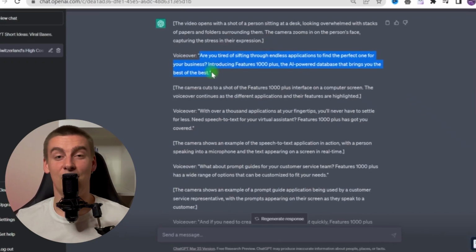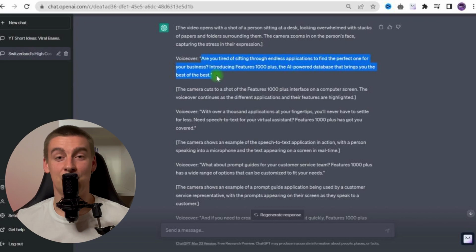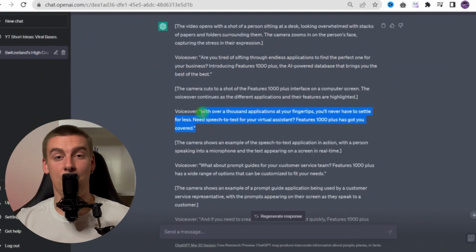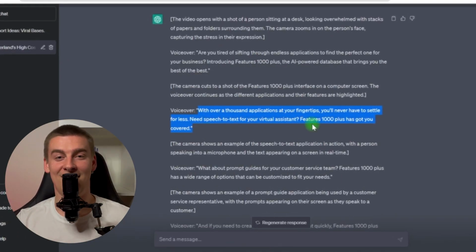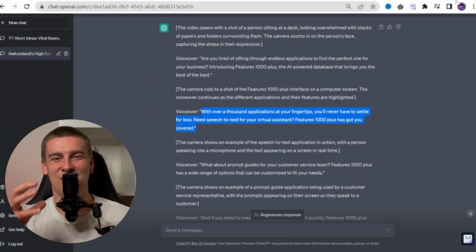Are you tired of sifting through endless applications to find the perfect one for your business? Introducing Features 1,000 plus, the AI-powered database that brings you the best of the best. With over 1,000 applications at your fingertips, you'll never have to settle for less. Need speech to text for your virtual assistant? Features 1,000 plus has got you covered.